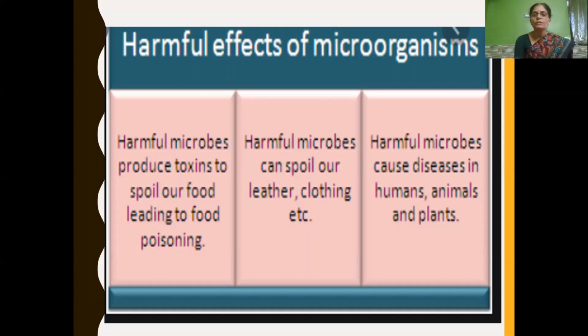In this session, we will be learning about harmful microbes that cause diseases in humans, animals, and plants. In the next upcoming session, we will be learning about the remaining harmful effects, that is, spoilage of food, clothing, leather, etc.